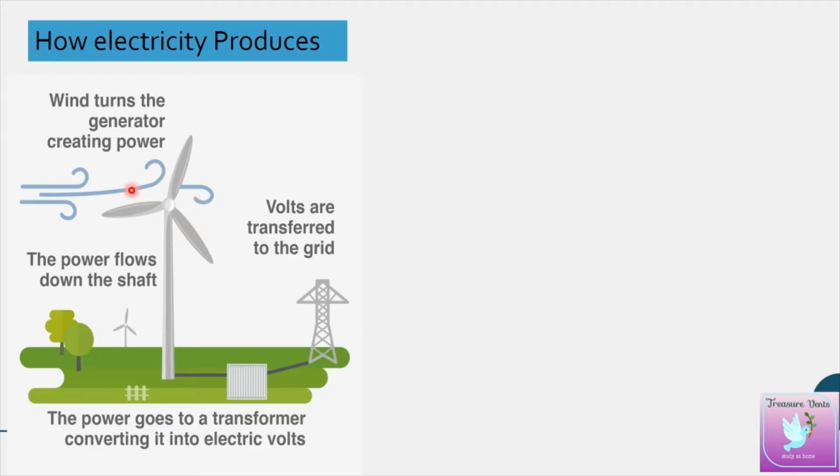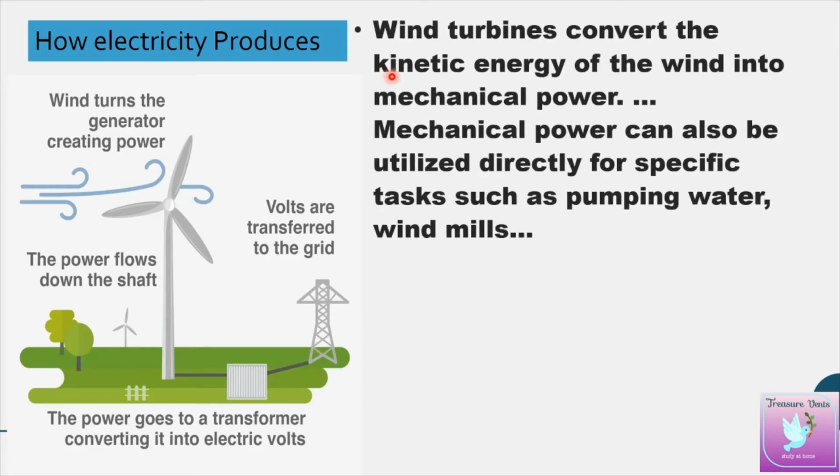Clear? So wind is rotating, thus we are getting the electricity and we are converting it with the transformer, as well as channelizing it to the generator. So let's see the definition. Wind turbines convert the kinetic energy of the wind to mechanical power. Mechanical power can also be utilized directly for specific tasks such as pumping water, windmills, etc.